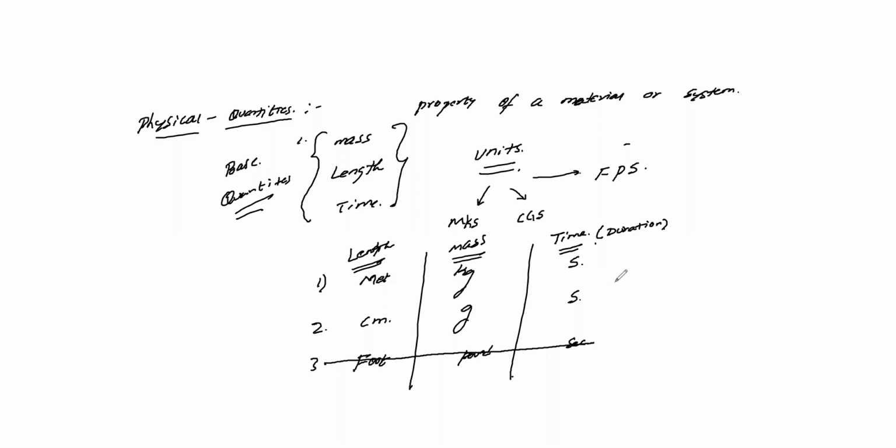So these are the three things, and in the three things, MKS and CGS is so much important. Remember it. Let's see some small examples here.